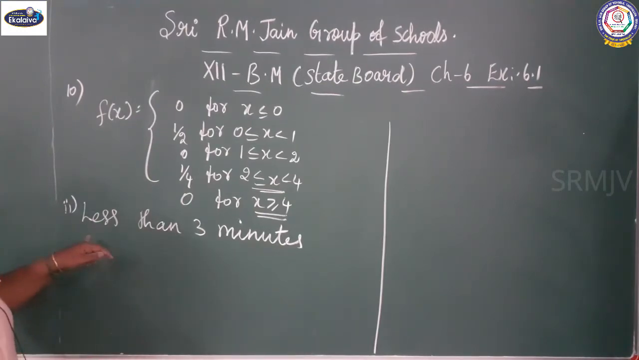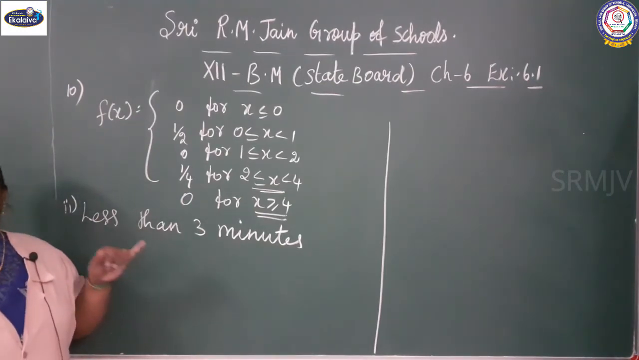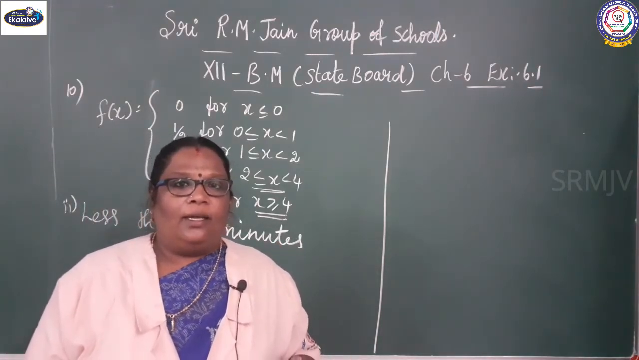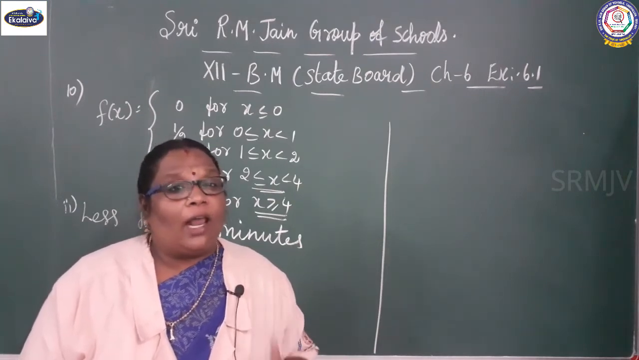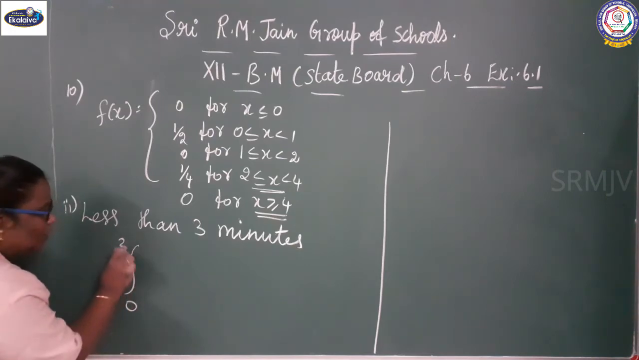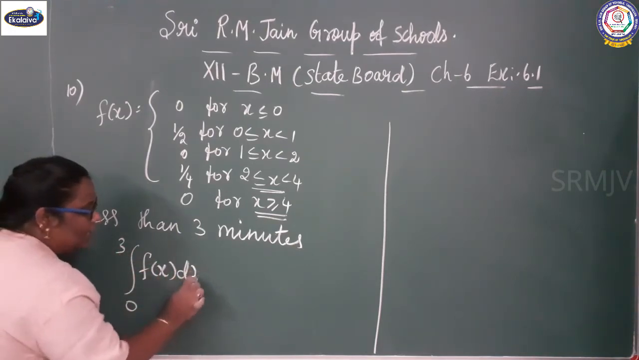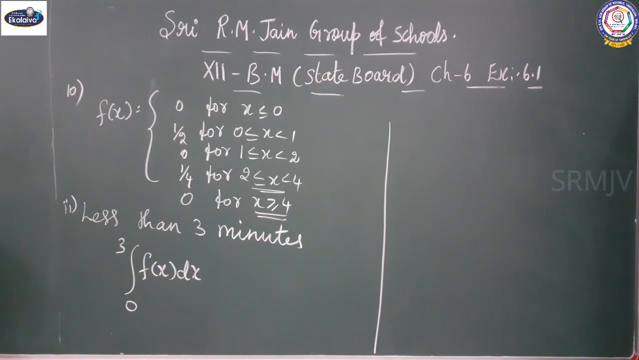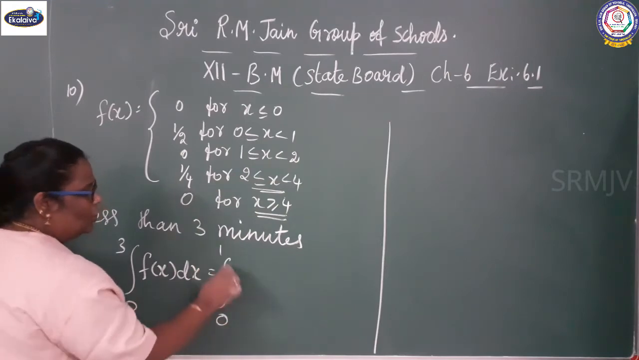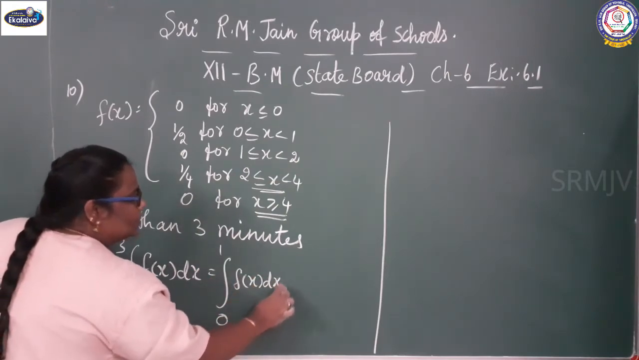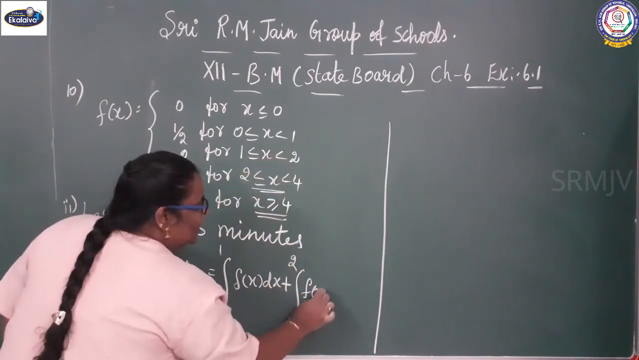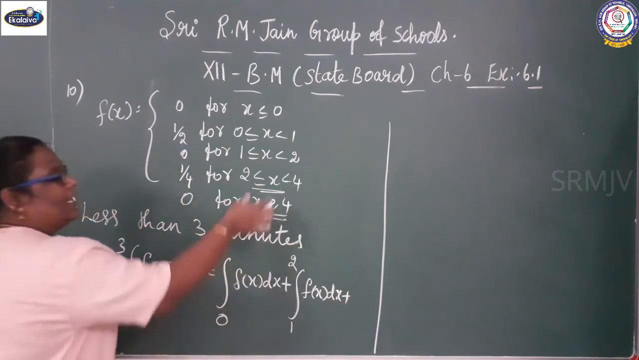See the second subdivision, less than 3 minutes. It means the probability that a person will have to wait less than 3 minutes. So, integral 0 to 3 f of x dx. You can split the term: integral 0 to 1 f of x dx plus integral 1 to 2 f of x dx plus